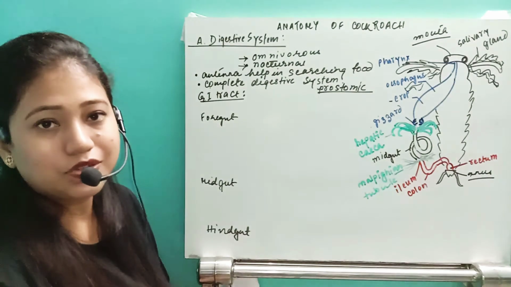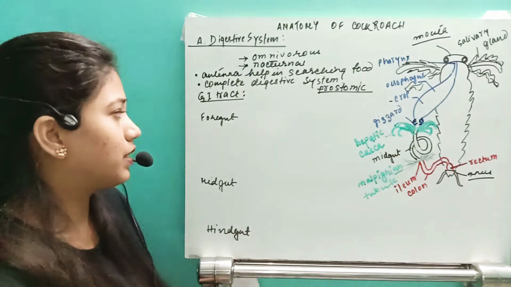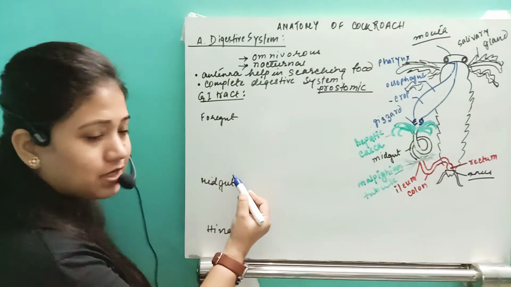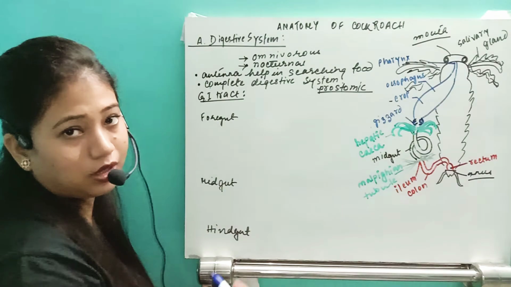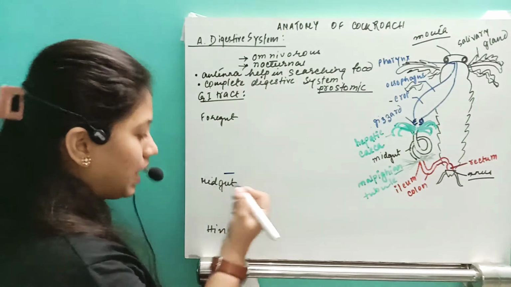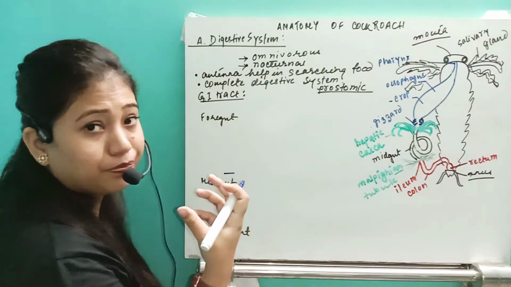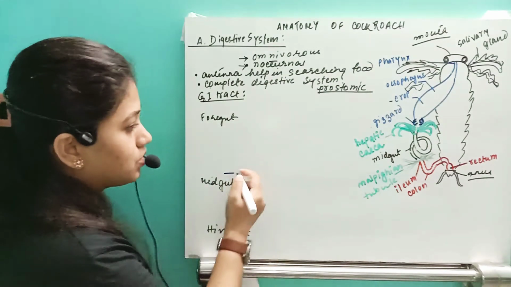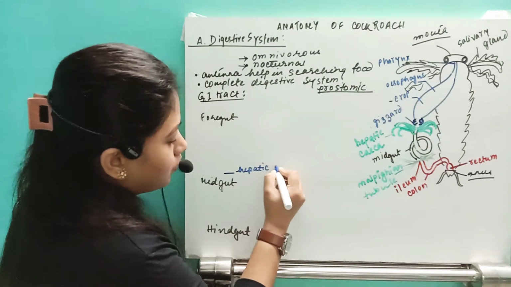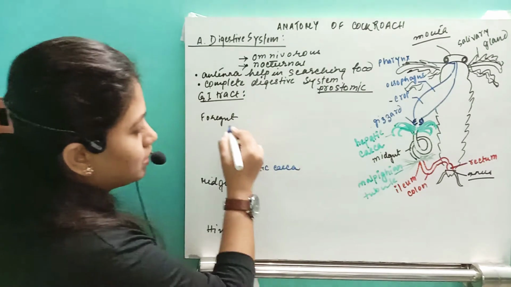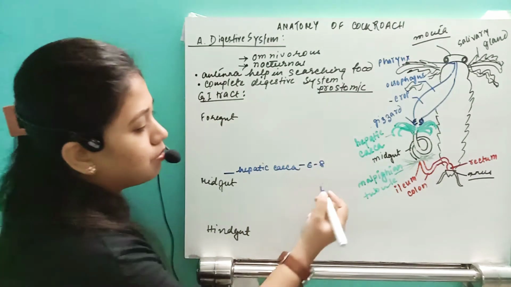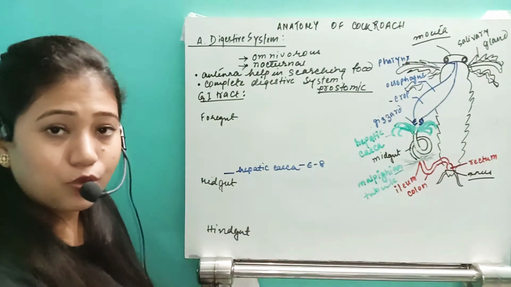One thing is very important and interesting also: at the junction of the foregut and the midgut, suppose the foregut ends here and the midgut is about to start, at that junction they have some cells that release digestive juice, known as hepatic caeca. So hepatic caeca are present at the junction of foregut and midgut, which are around 6 to 8 unbranched, uncoiled tube structures.